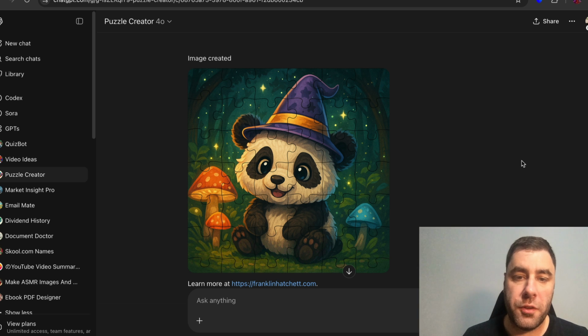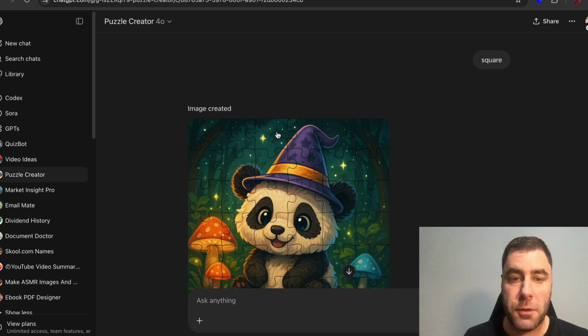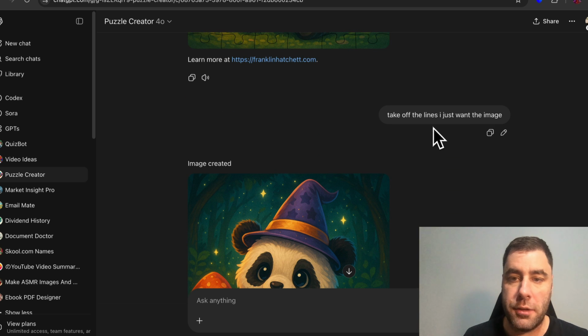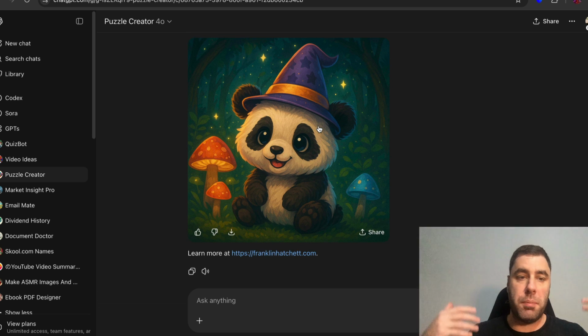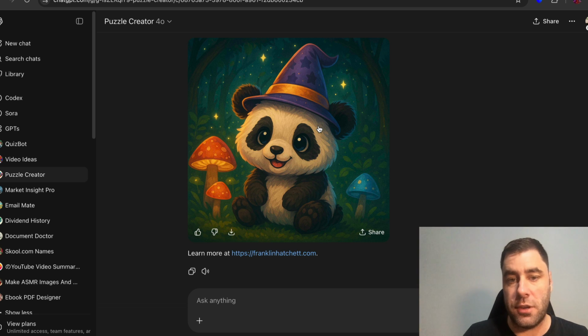All right, guys, so what this did is it created an image. Now, usually it doesn't have the lines in it. So all you do is you say, take off the lines. I want just the image. And it's actually come out really nice. This image is perfect for what we want to do. So you want it to be animals, dinosaurs, fish, just anything that's going to get a kid interested and they can learn about animals and stuff like that. Super simple. And then you just go ahead and download.